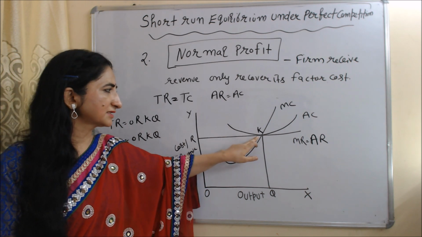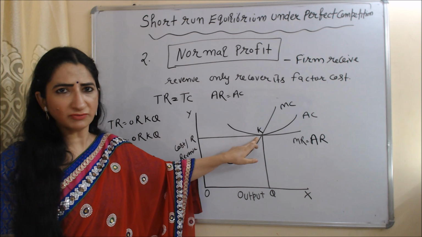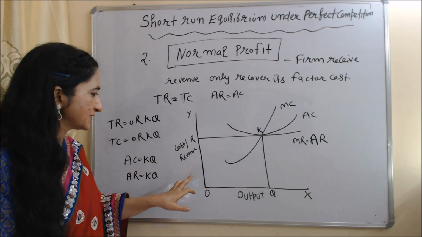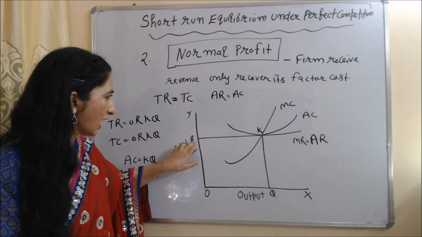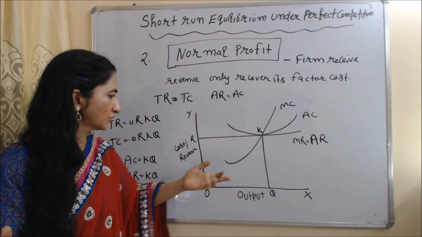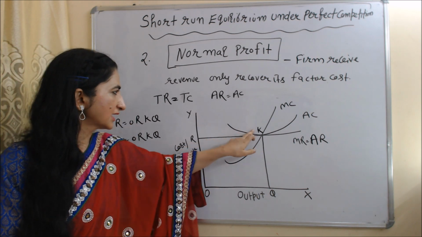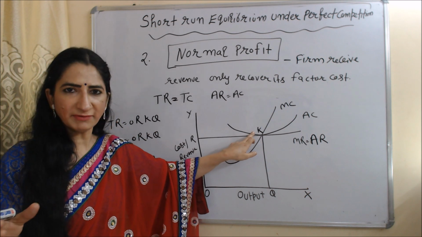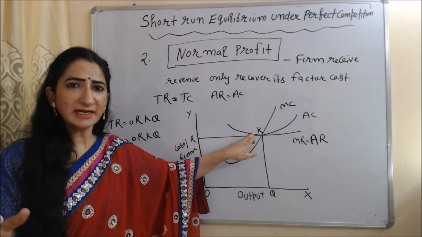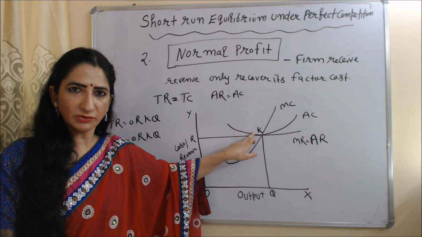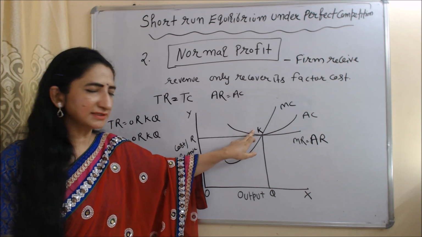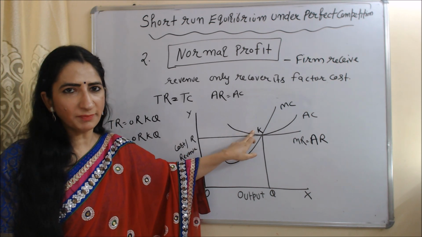Similarly, at this K point, total revenue is equal to total cost. Here you can see total revenue is ORKQ and total cost is also ORKQ. So at this point, average revenue is equal to average cost and total revenue is equal to total cost. So we can say at this K point, the firm is only receiving normal profit.